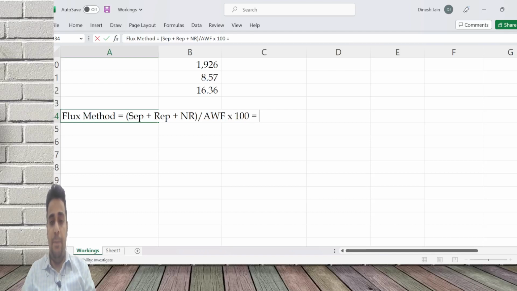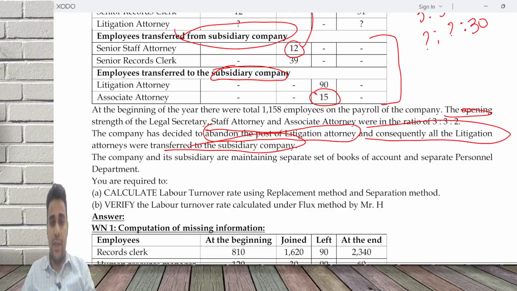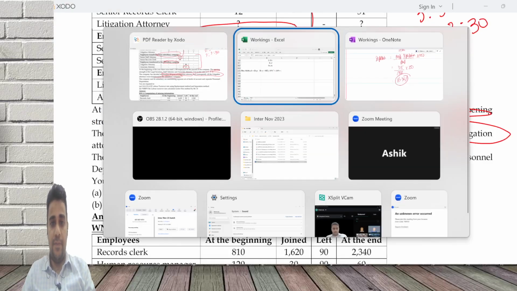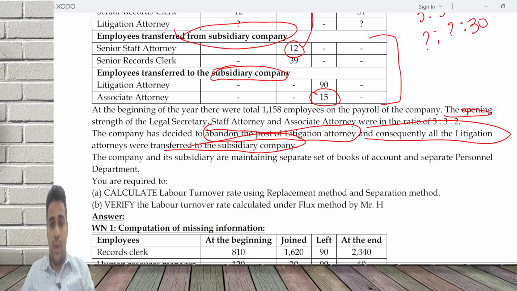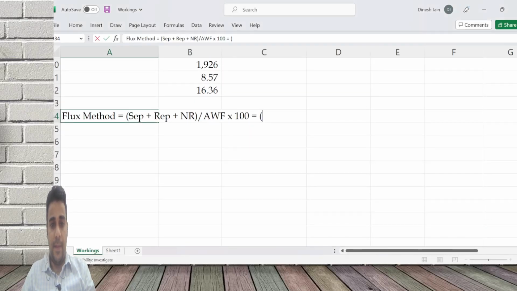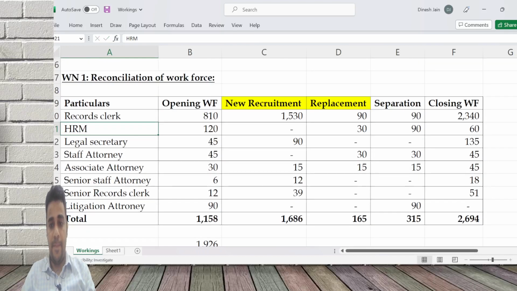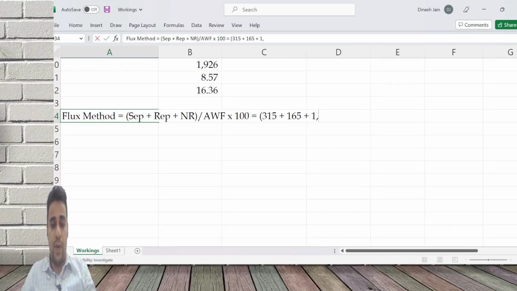Separation is 315, replacement is 165, new recruitment is 1686. The whole divided by 1926.